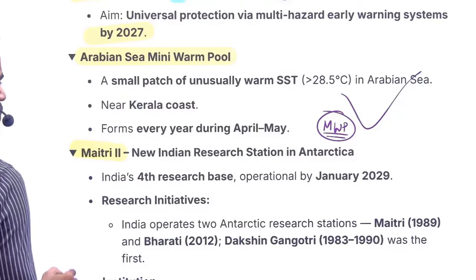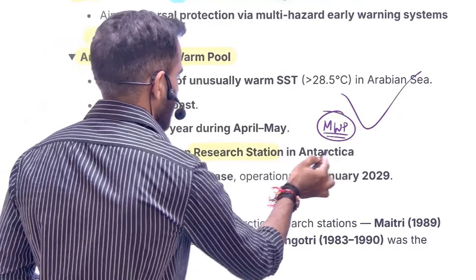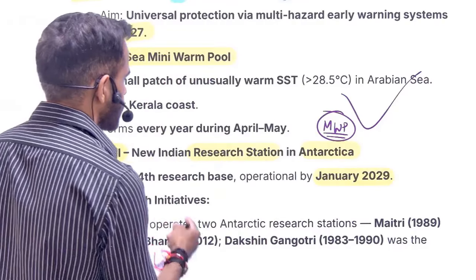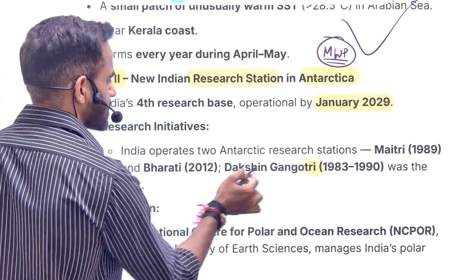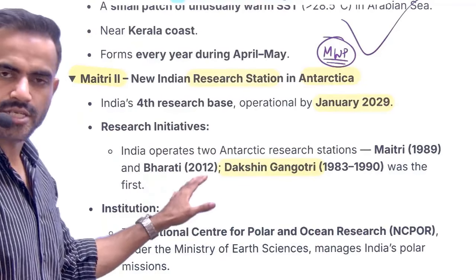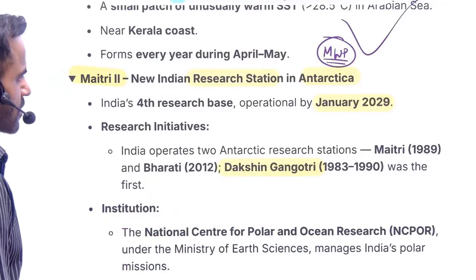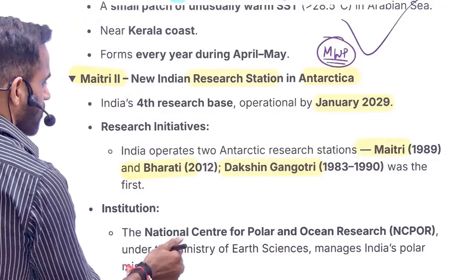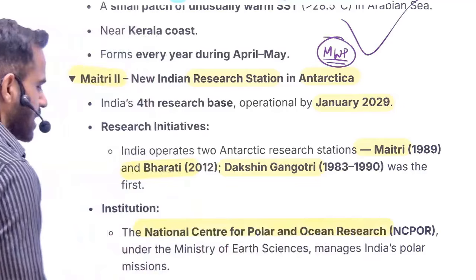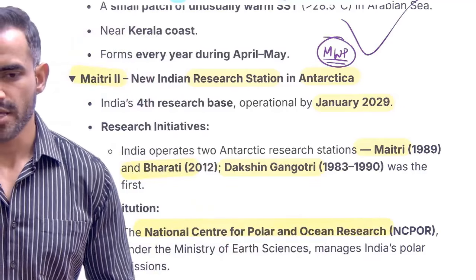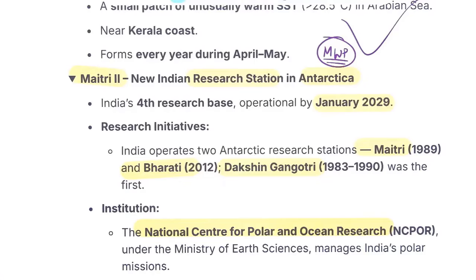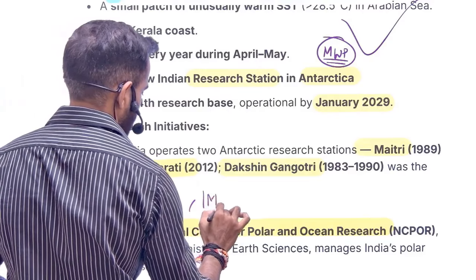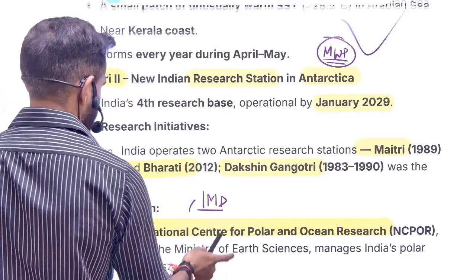Next is related to Maitri 2. Understand, it is going to be our new research station in Antarctica, which is going to be operational by 2029. Now, in Antarctica, this is going to be our fourth one. What was the first one? First one was Dakshin Gangotri, and it has been discontinued. Later, two new stations were opened. One is Maitri, and this is going to be Maitri 2. And second is Bharati. Which organization is responsible for these stations? It is NCPOR, that is National Centre for Polar and Ocean Research. It is under the Ministry of Earth Sciences. That IMD, which we have discussed, India Meteorological Department, is also under MoES, Ministry of Earth Sciences.